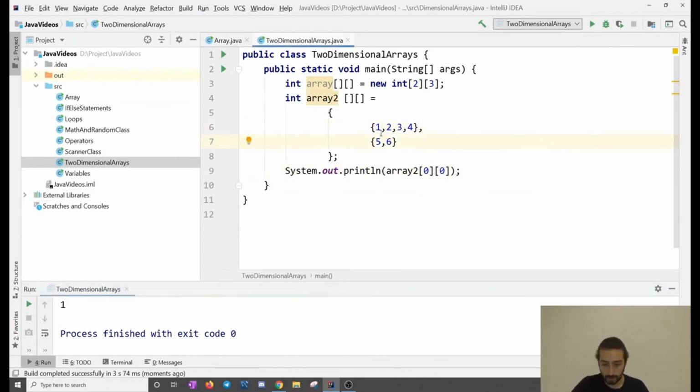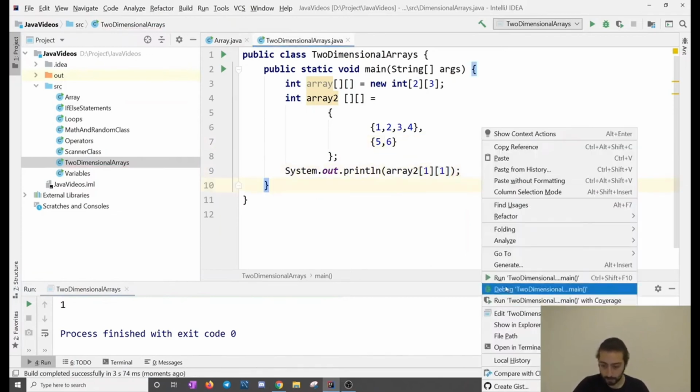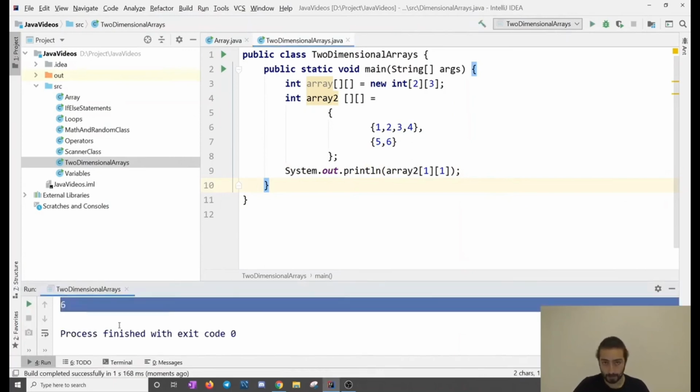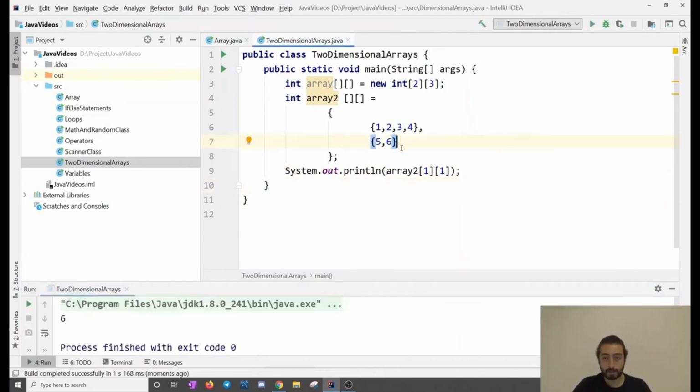What if I want to get 6? Let's check it out. This is 0 and this is 1. So if this is 1, I have to change this to 1, and if this is 1, I have to still change this to 1. And if I run this, it's going to give me 6. So two-dimensional array lengths may be different if you don't put it this way.